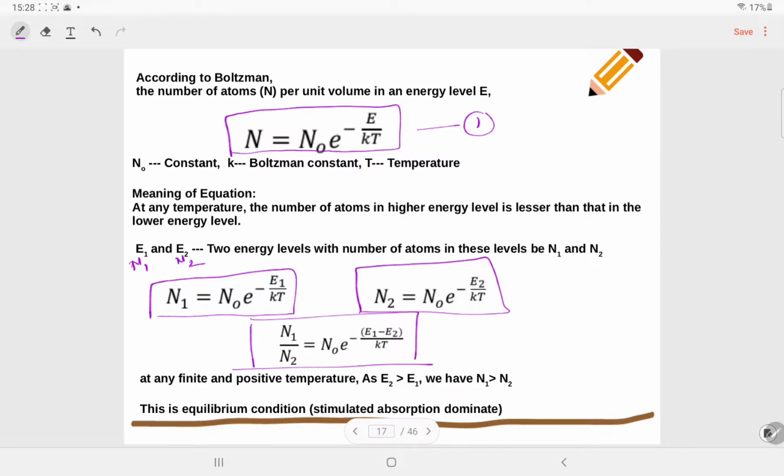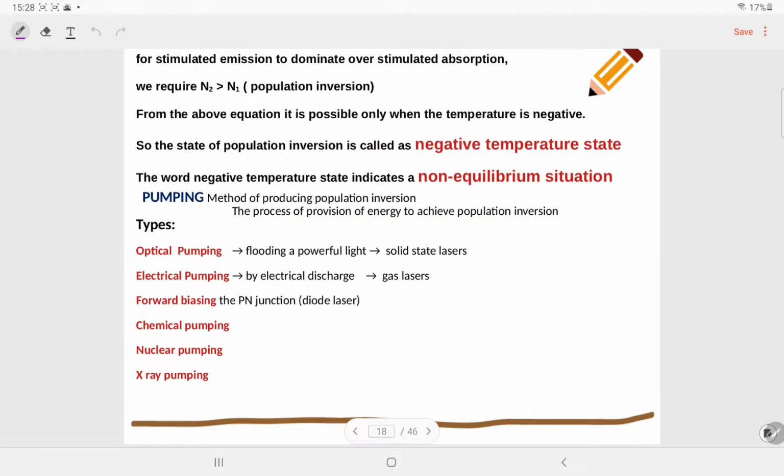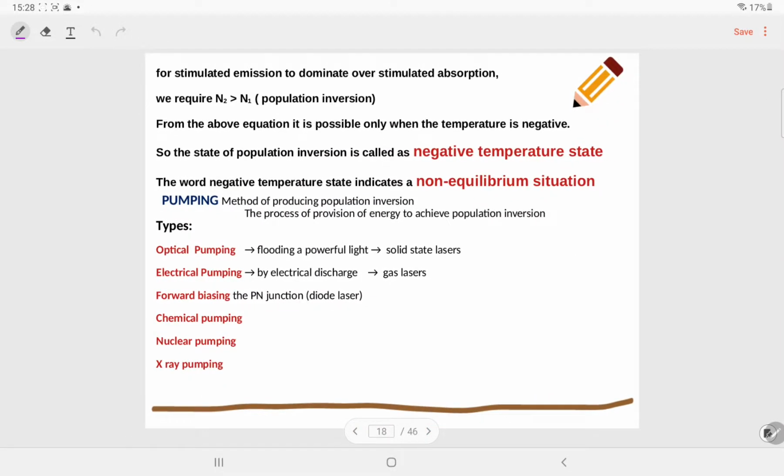Stimulated absorption will dominate here, but we don't require this process. We require population inversion where N2 should be larger than N1. So for stimulated emission to dominate over stimulated absorption, we require N2 greater than N1. This is the case of population inversion. From the above equation, it is possible only when the temperature is negative. So the state of population inversion is called a negative temperature state, and the word negative temperature indicates a non-equilibrium situation.